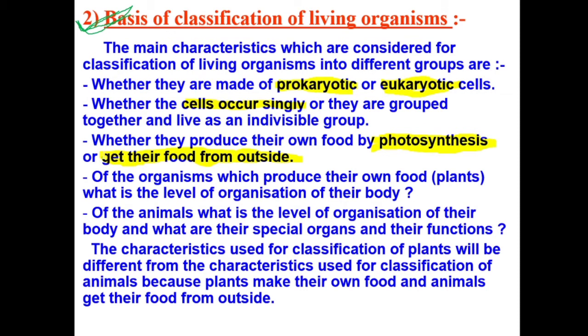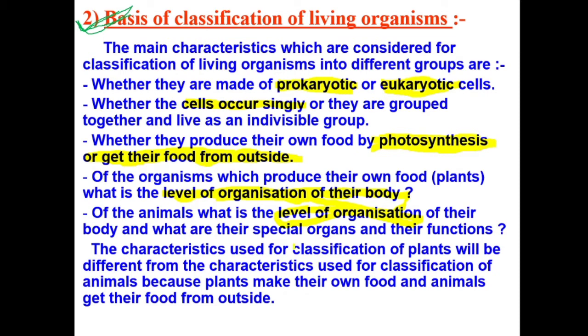So these are a few characteristics you have to keep in mind when you are classifying. Some more characteristics. What is the level of organization? Level of organization, more about this we will discuss when we come to the plant kingdom. When we come to the animal kingdom, we will discuss this more. For now just leave it. Another more important thing, the characteristics used for classification of plants will be different from the characteristics used for classification of animals.